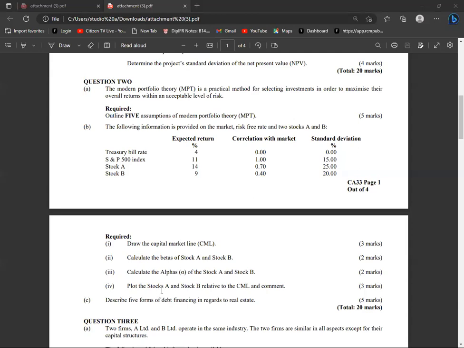they wanted me to plot stocks A and B relative now to the CML. Forget the CAPM. In this case, they want me to draw A and B in the CML. This is very easy. What I'm going to do is locate this 14 and 9. So let's look for stock A. Stock A is 14 with a standard deviation of 25. Stock B, 9 with 20.